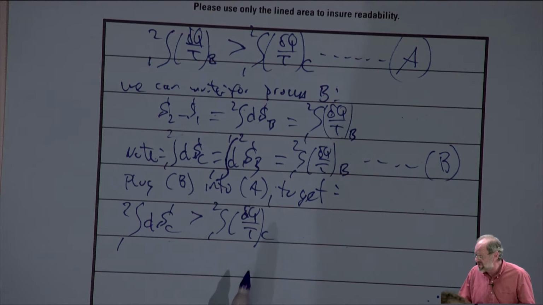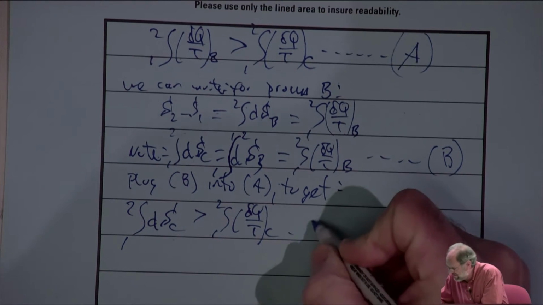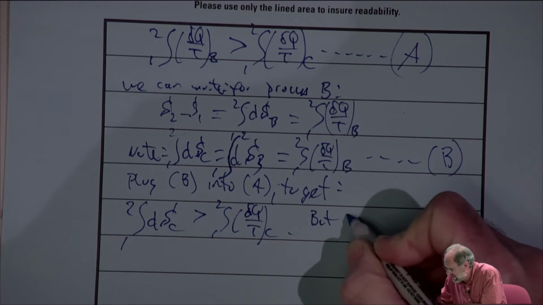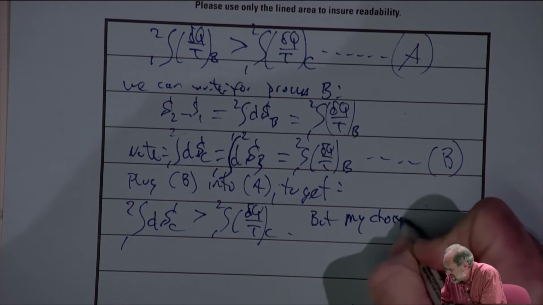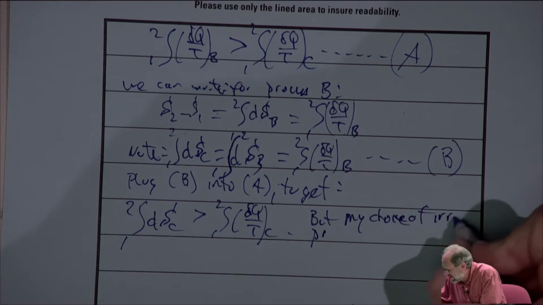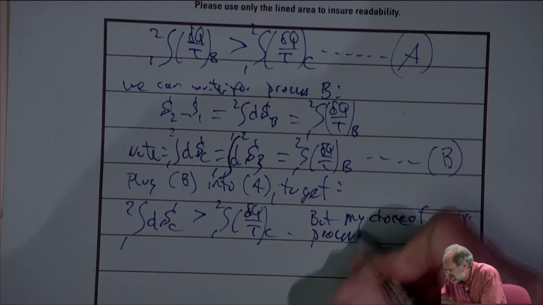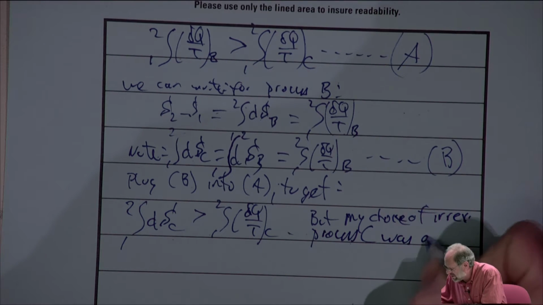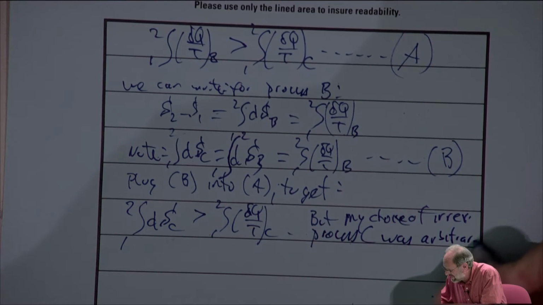So essentially what I've just shown here, because of the way that I arbitrarily picked process C, is that for any irreversible process, this same equation, the integral of dS, has to be greater than the integral of delta Q over T. Okay. So let's see if I can write that out. But my choice of irreversible process C was arbitrary.